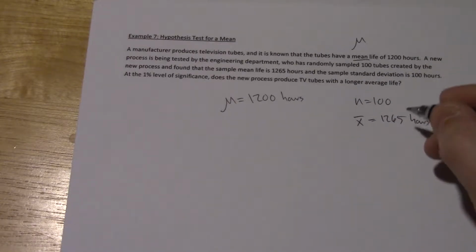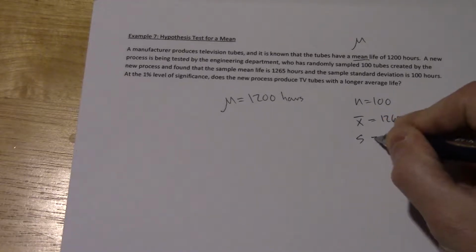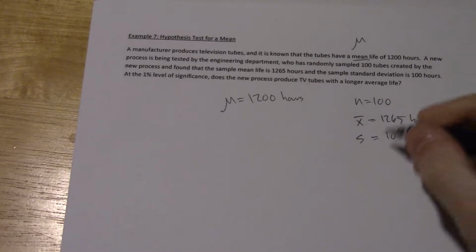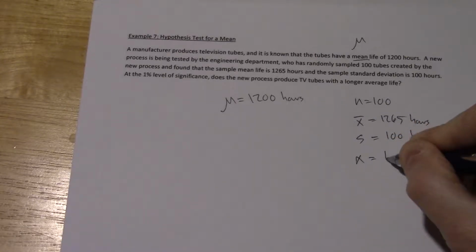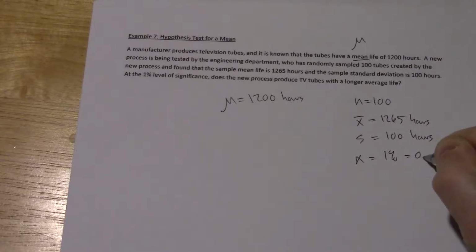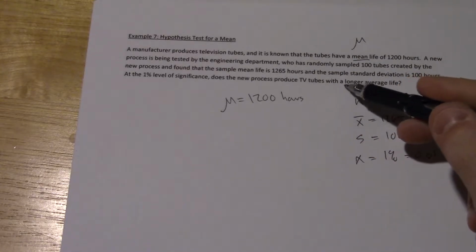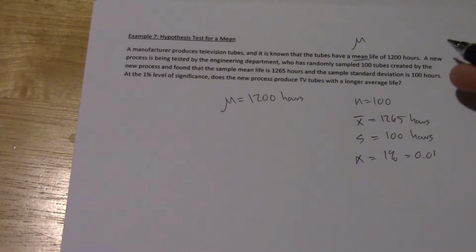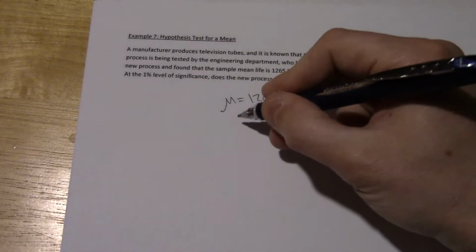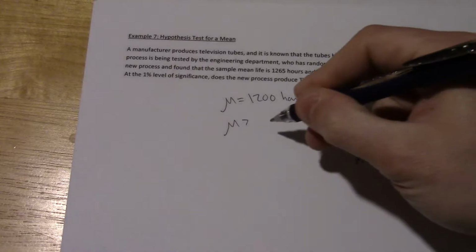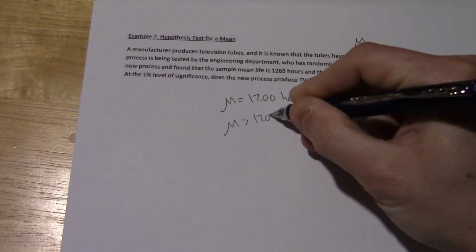And the sample standard deviation, so that's S, is 100 hours. At the 1% level, so there's alpha, does the new process produce TV tubes with a longer average life? So what we're trying to show, has the mean increased? Is it longer than 1,200 hours?